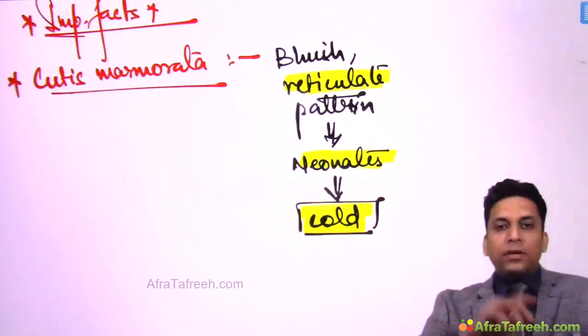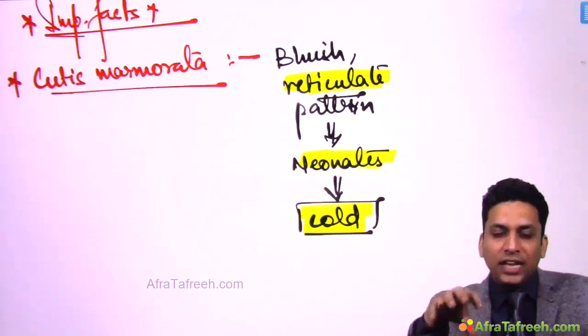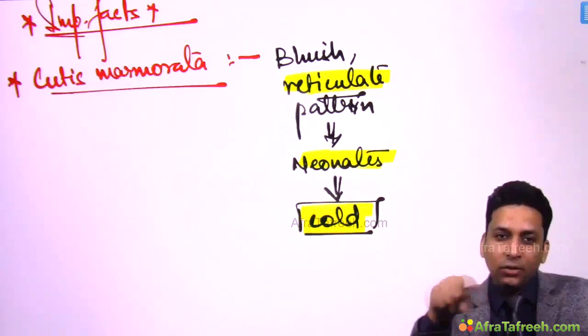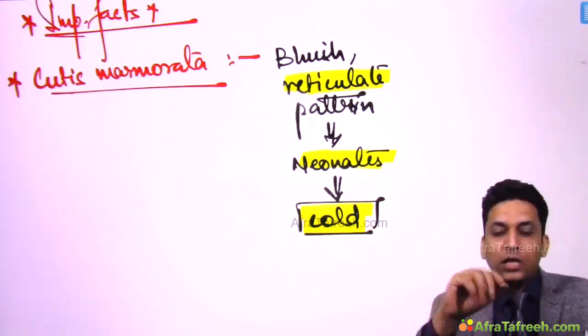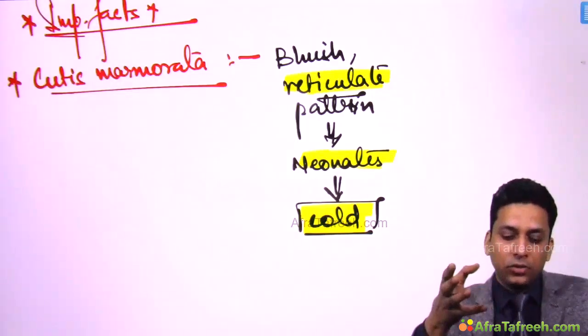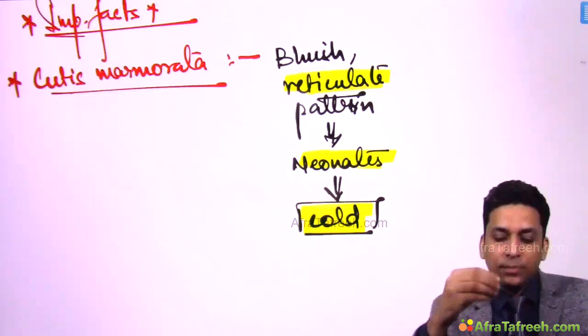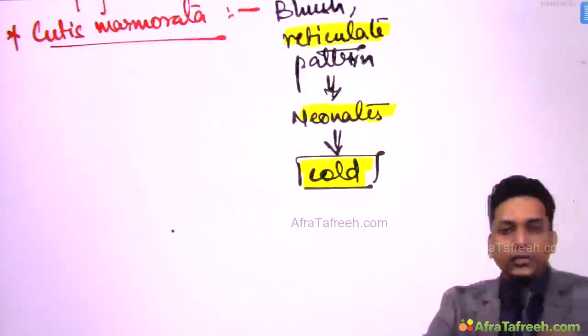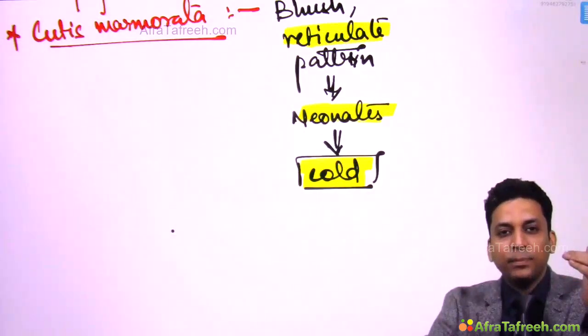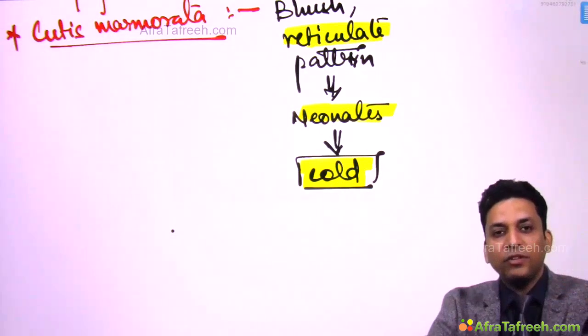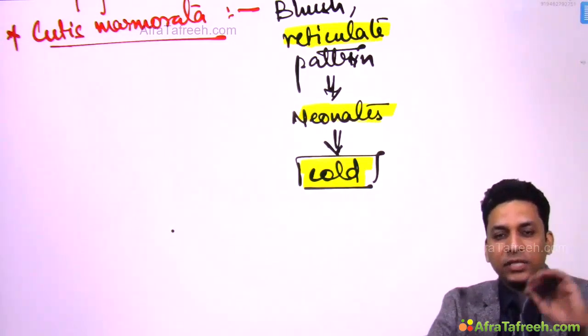Okay. So remember that this is generally seen in neonates, and these neonates present with this reticulate pattern over their skin, and this is a physiological response to cold. So if you warm this patient, this disappears on rewarming. Now this is a normal physiological response to cold which is seen in neonates, but sometimes when the patient's skin is exposed to cold climate for a longer period, patient can develop certain conditions.